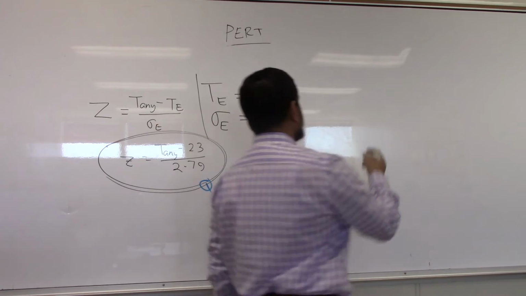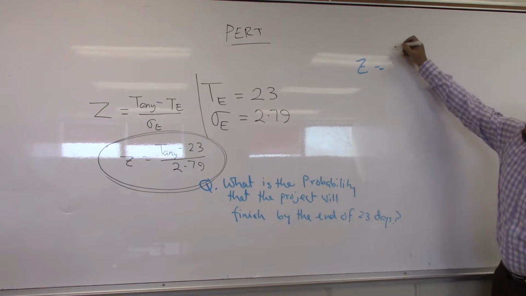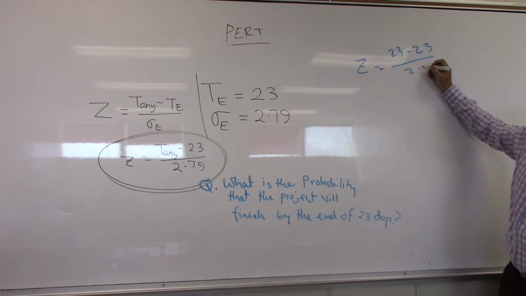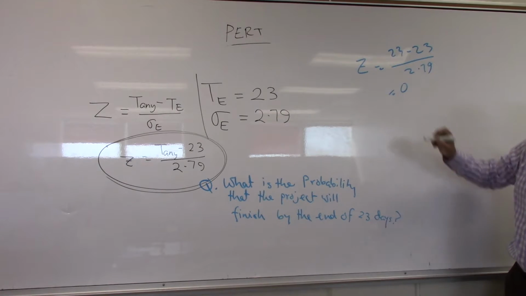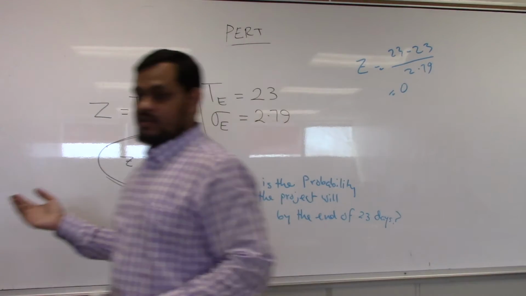For this question, what is my z? Z is by the end of 23. That means 23 minus 23 divided by 2.79. How much? 0. Now go to the z chart.